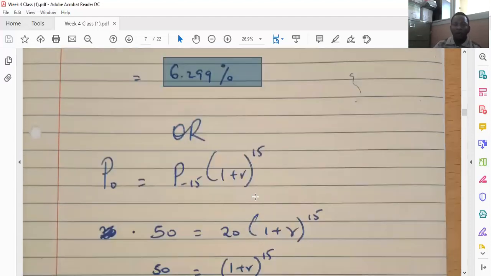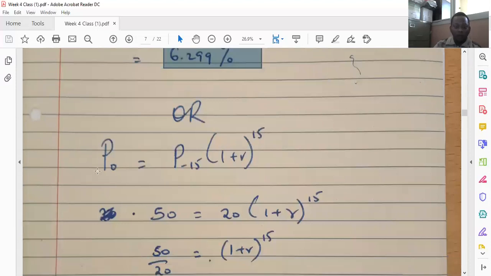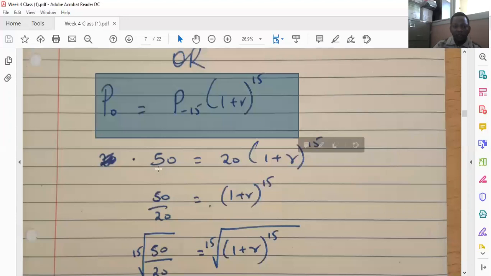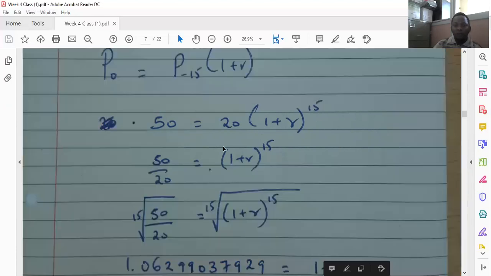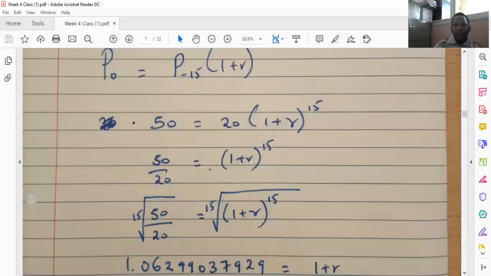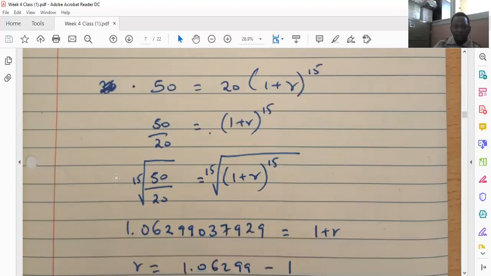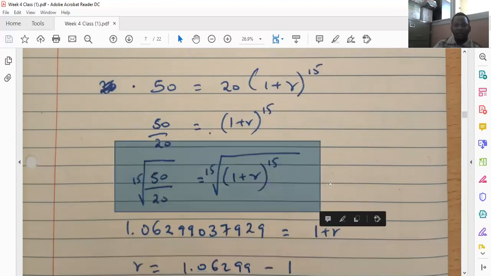If we apply compounding, we still get the same answer. So the current price is equal to the price 15 years ago multiplied by 1 plus r raised to the power of 15. So in this case, 50 is equal to 20 multiplied by, in brackets, 1 plus r raised to the power of 15. You divide both sides by 20, and then we take the 15th root of 1 plus r on both sides, and the 15th root of 50 divided by 20. And then it will give us